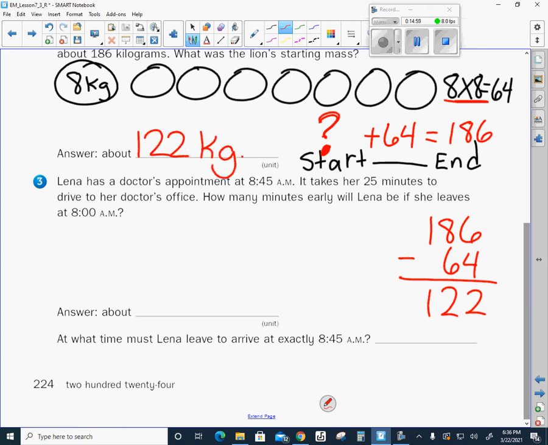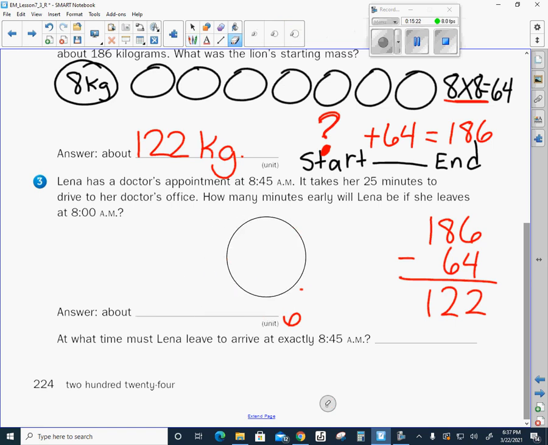Now, I'm going to check my work to kind of see if that makes sense. Does it make sense that if he started at 122 and he gained 64, he will end with 186? I'm going to do the math. 4 plus 2 is 6, 6 plus 2 is 8, and 1 plus nothing is 1. So yes, my answer makes sense.